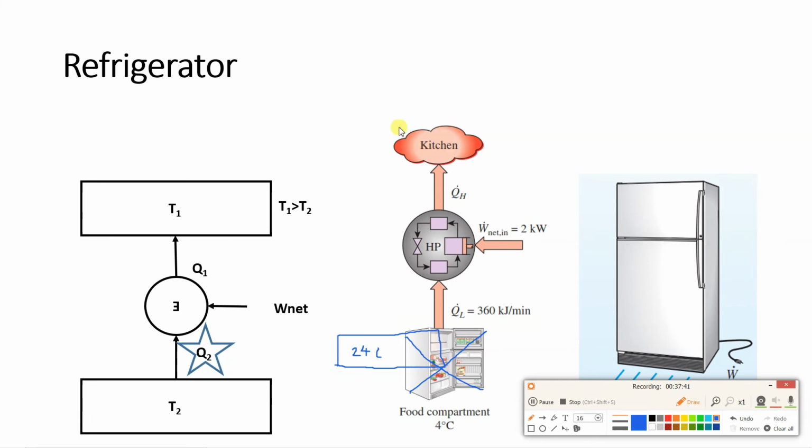Now this will not be kitchen. Okay, heat rejected. This will be what? It will be surrounding. It will be outside the room. So if you consider air conditioner, there are 2 units. No? You might have seen, if you consider split AC, there are 2 units. One unit is indoor unit, which is called IDU, and one unit is outdoor unit, which is called ODU. Okay, so outdoor unit which is connected outside, if you place your hand outside the unit, you will find that that unit is throwing hot air. Okay, so that is what this heat is being rejected to surrounding.